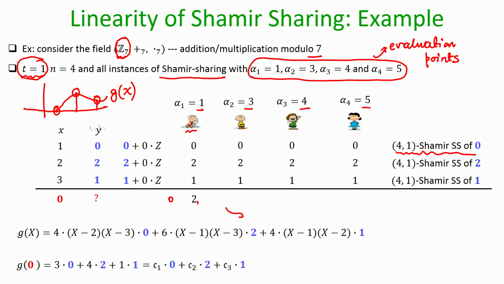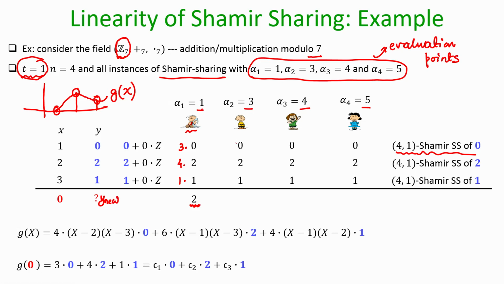So, what will the first party do? First party will take C 1, which is 3, so 3 times 0, C 2 is 4, so 4 times 2, and C 3 is 1, so 1 times 1, and all the operations are performed over the field. So, 4 times 2 is 8, 8 plus 1 is 9, 9 modulo 7 is 2. So, this will be party 1's share of y nu.